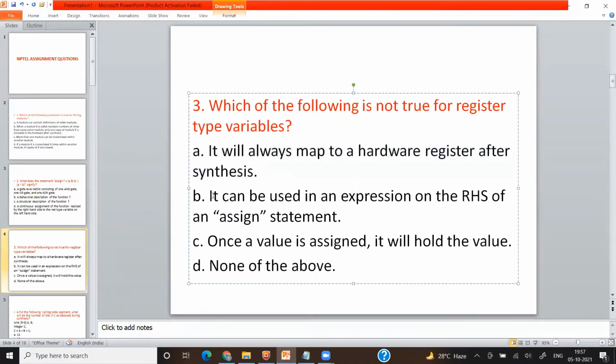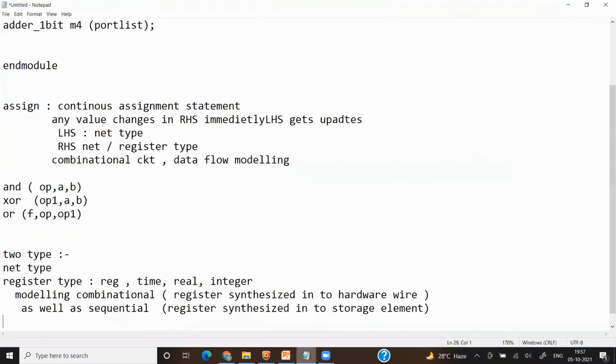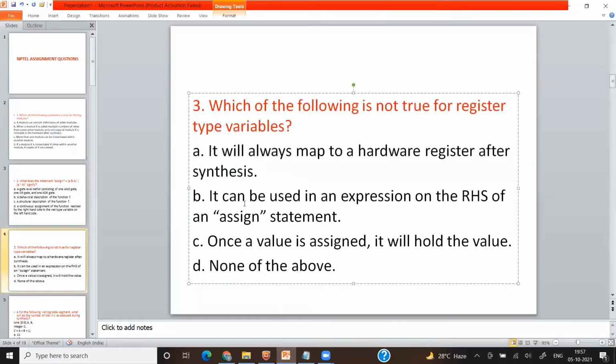Next, it can be used in an expression or on the RHS of an assign statement. As I have already explained, in the assign statement, the RHS can be a net or a register. So this option is true. Once a value is assigned, it will hold the value. It's also correct as it is a register type. Once you assign a value, it will hold it until you assign a new value. When you assign a new value, it will hold that new value.